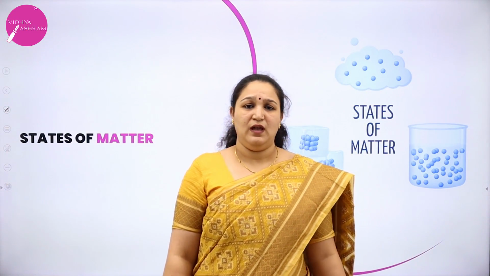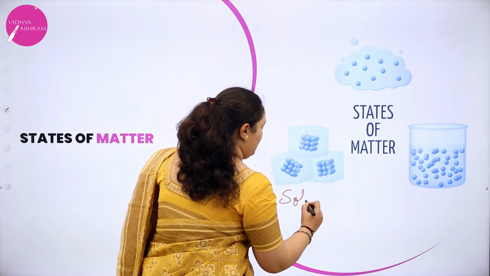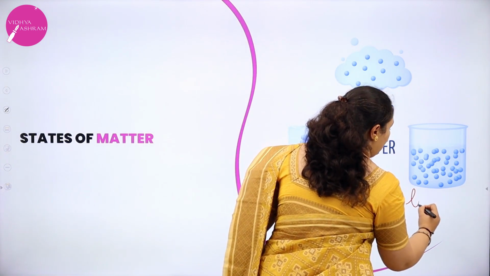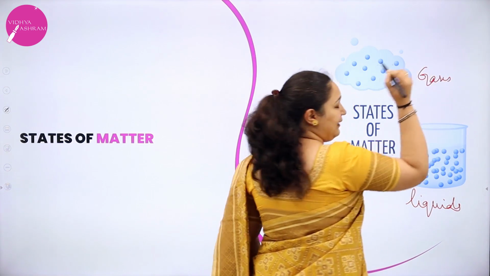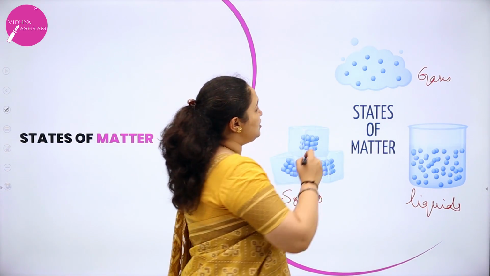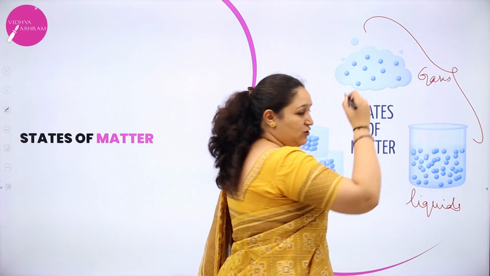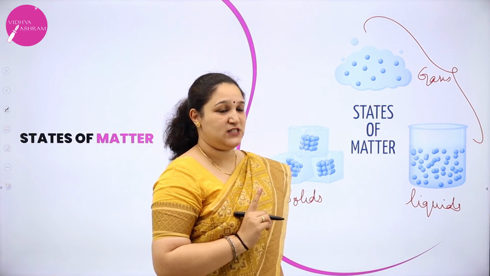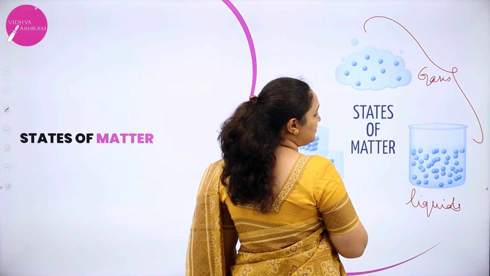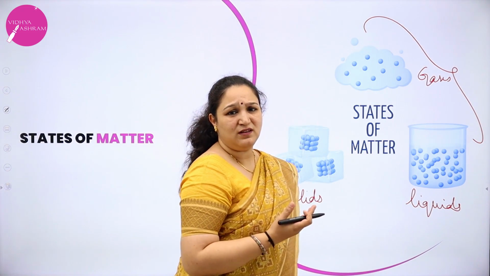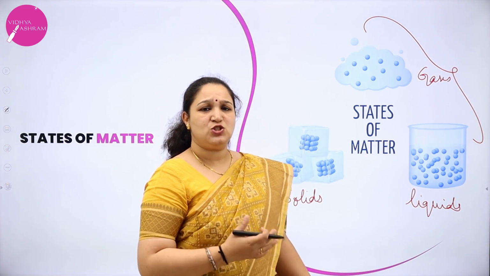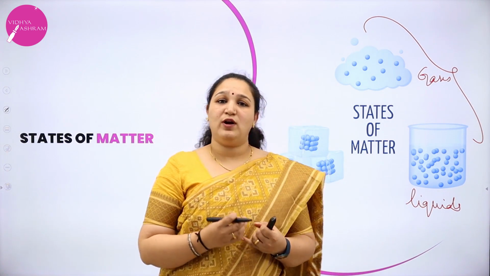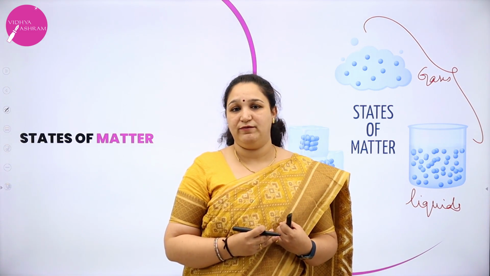Now we have studied 3 states of matter, that is solids, liquids and gases. So these states of matter you have studied in first year. You have studied the gaseous state, and some of the properties of liquids. Just to brush up, gases do not have a definite shape, do not have a definite volume.